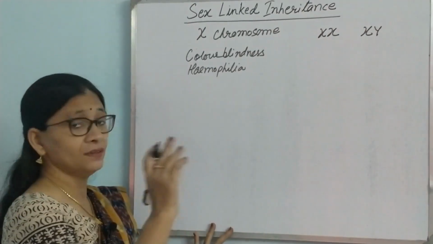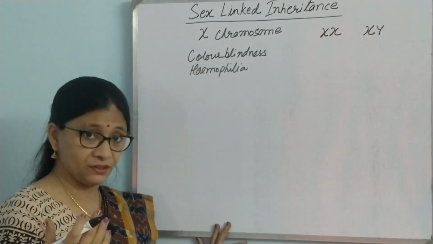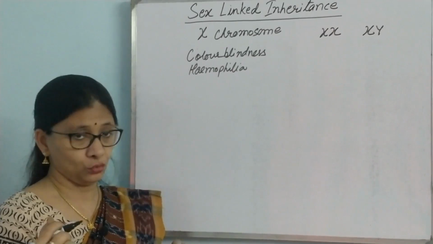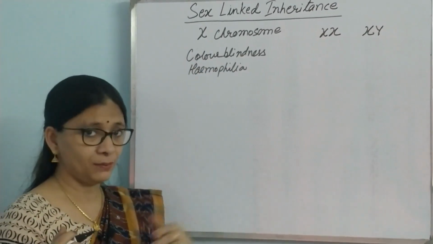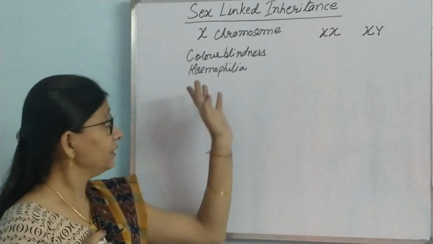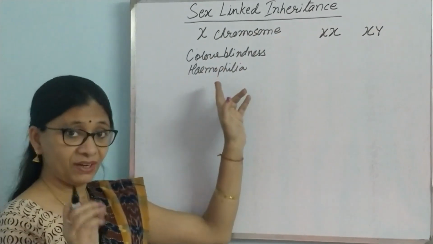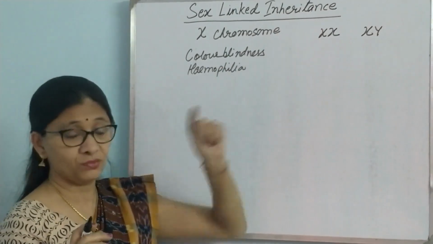So let us start. Sex-linked inheritance means the inheritance of those diseases which are present in the X chromosome, in a single locus of the X chromosome. Examples are color blindness and hemophilia. There are some more examples, but these are the common ones. They are sex-linked inheritance because the defective genes of these diseases are present in a single locus of the X chromosome.